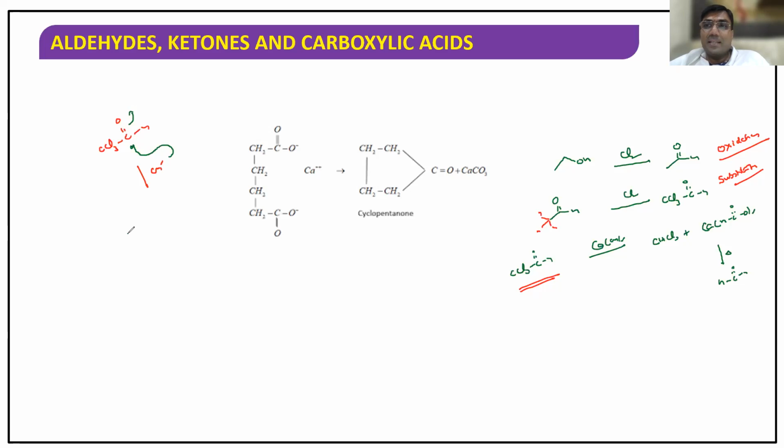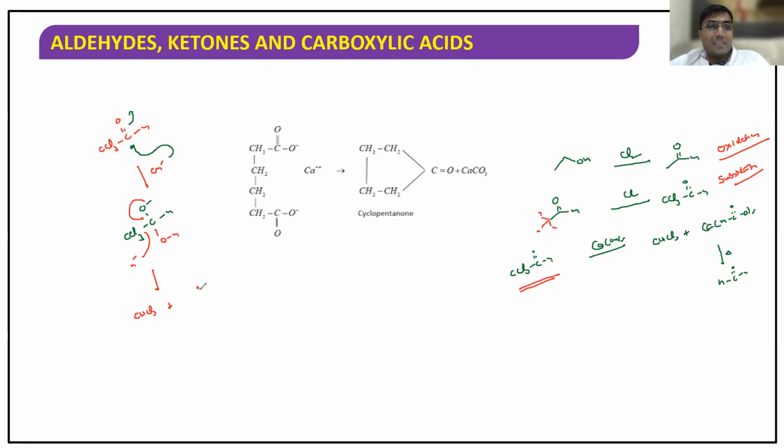So what you get is CCl3-C-O minus-H. What is attacking here? The nucleophile, OH minus. Now listen, this bond will move here. If CH3 is there, it's a bad leaving group. But CCl3 is a good leaving group. Why? It takes H plus. By taking H plus, what is formed? Chloroform.